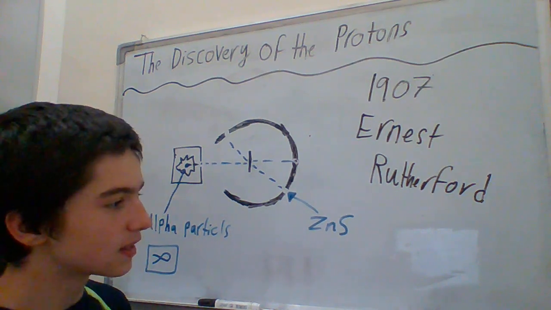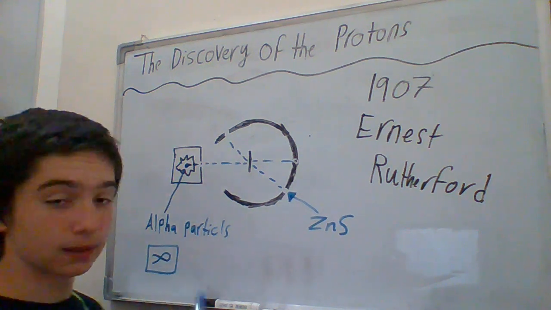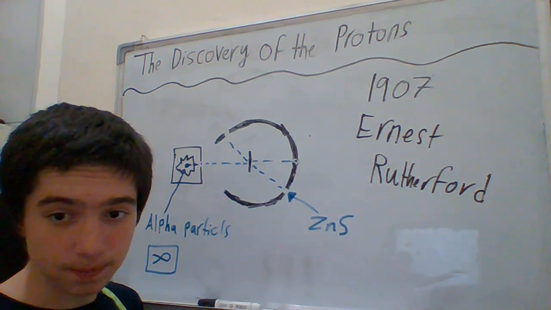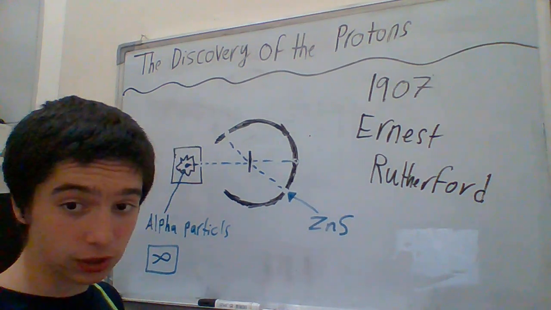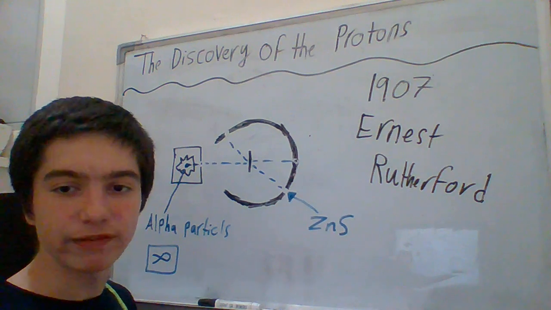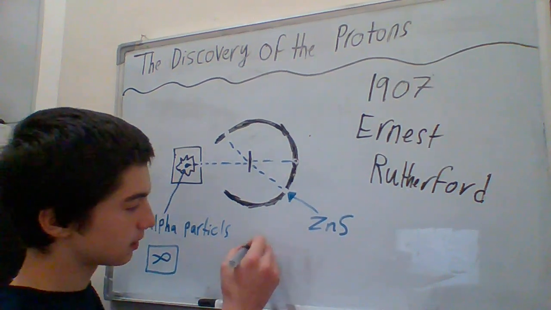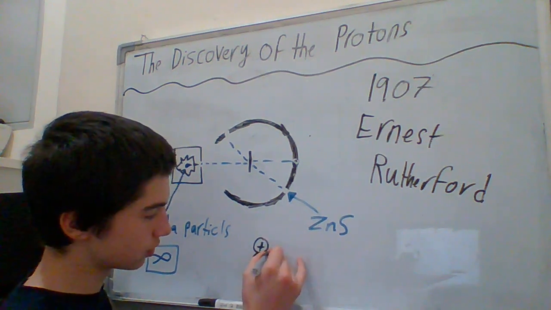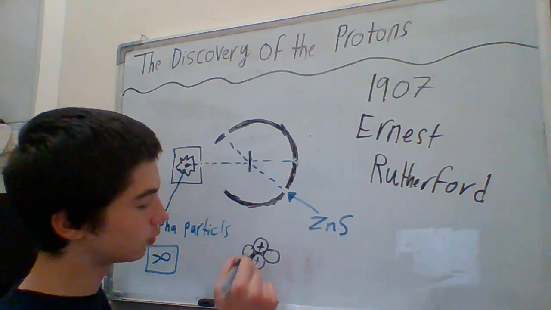Well, no, he discovered that it shouldn't. Because he said that surely something is deflecting that alpha particle. Now remember, an alpha particle is positively charged. So it should be something that's positively charged and should be heavy. Why? Because the alpha particle has two protons and two neutrons, which is a helium atom but without electrons.